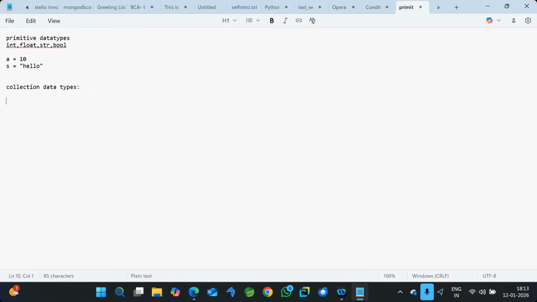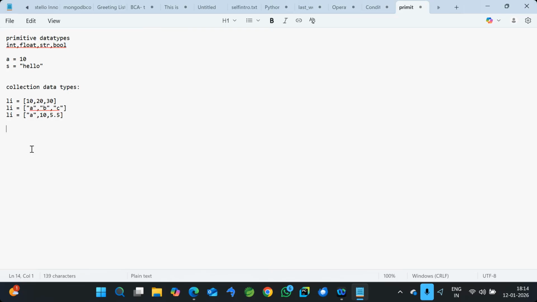Let's take a simple example: li is equal to, you can hold only numbers, or you can hold all strings, or you can mix and match also, like a, 1 plus 10, 5.5. Likewise, you can store same data type elements or different data type elements in Python. This is one advantage we have in Python compared to other languages.